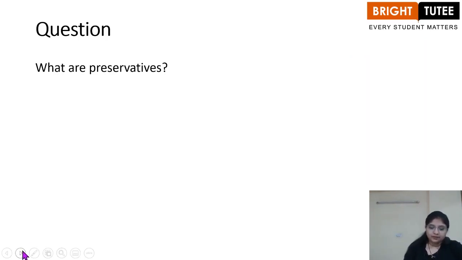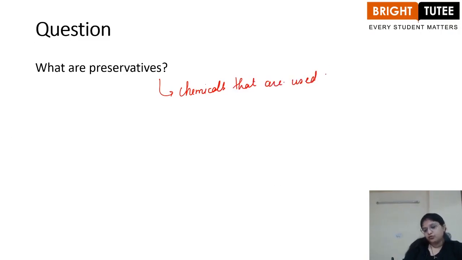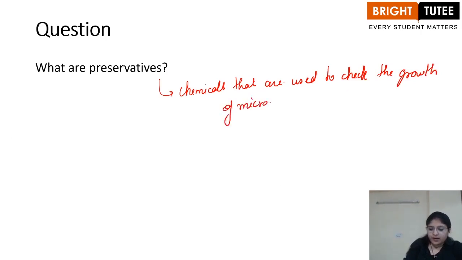What are preservatives? So basically preservatives are the chemicals that are used to check the growth of microbes, right? These are added to the food materials so that the food should not get spoiled because of the action of the microbes.